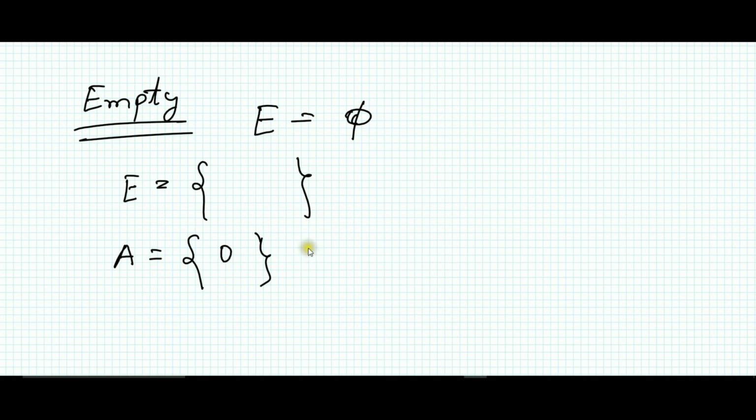Empty means fully vacant, nothing is there, no members are there. 0 doesn't mean no member, mind it. It is also a member, because if I write the set of whole numbers, 0 is included, so 0 is the first member there.